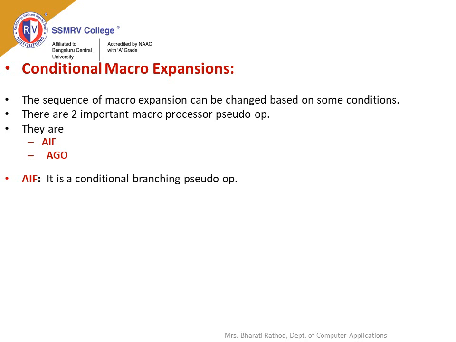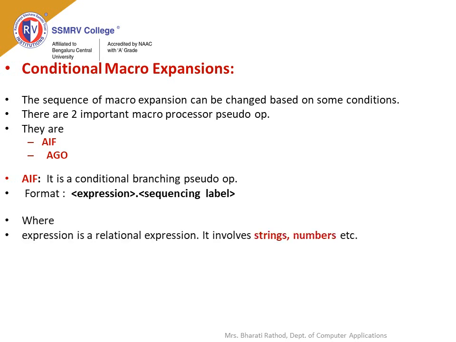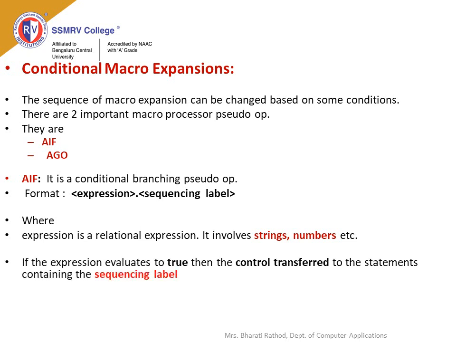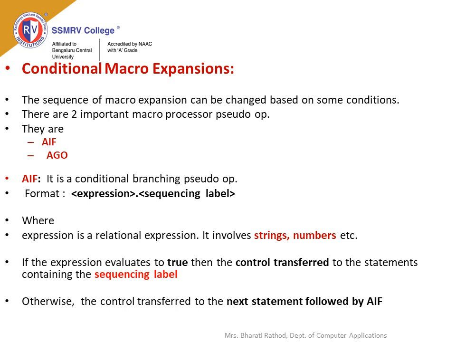AIF is a conditional branching pseudo-op which is similar to the if statement of a high-level language. The syntax is AIF (expression) sequencing label, where the expression is a relational expression involving strings, numbers, etc. If the expression evaluates to true, then control transfers to the statement containing the sequencing label. If it is false, control transfers to the next statement following AIF. The AIF statement does not appear in the expanded source code.